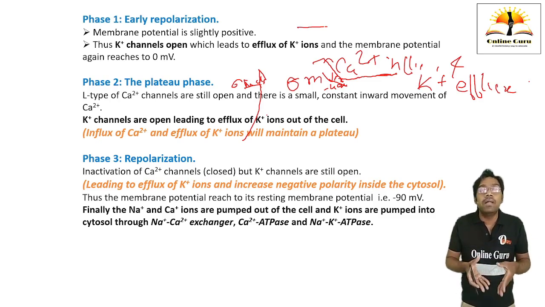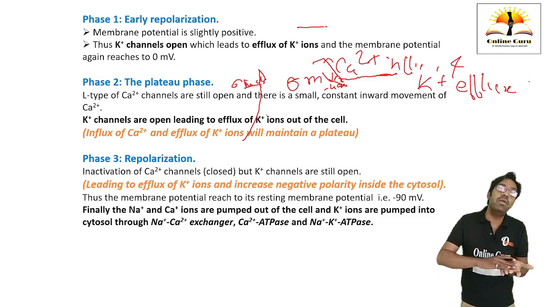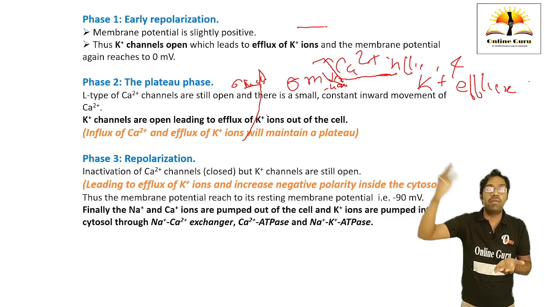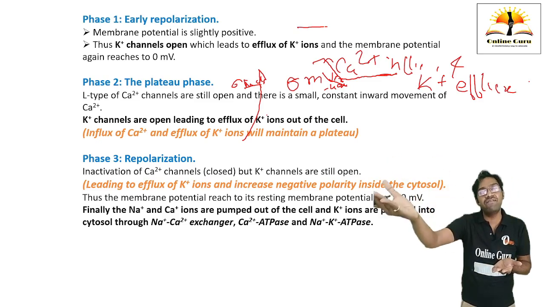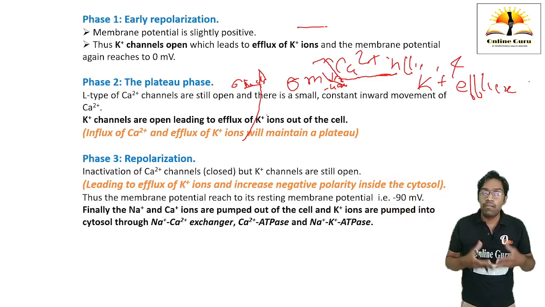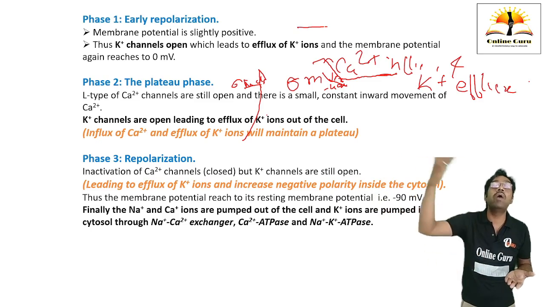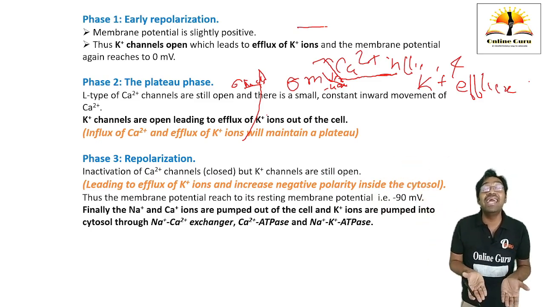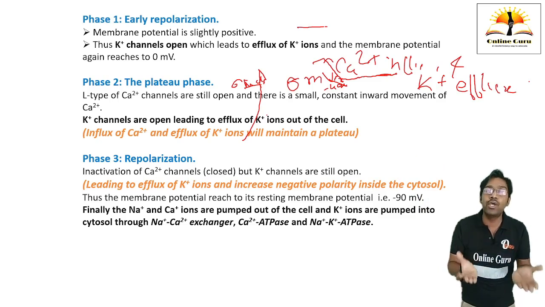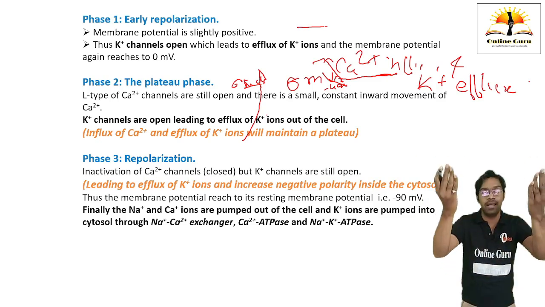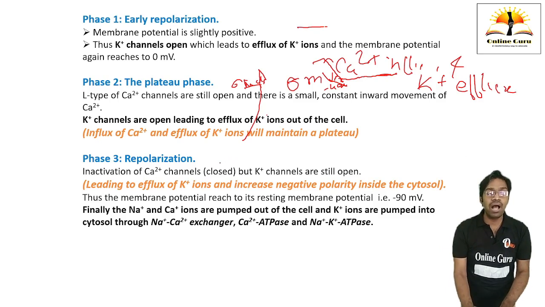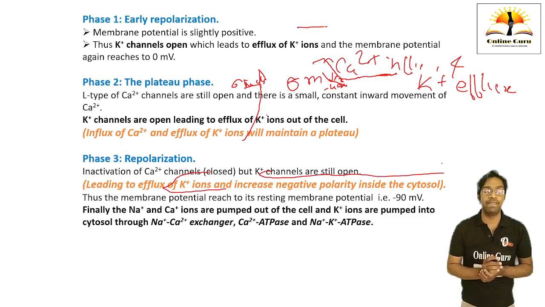Then what will happen? The potassium, as per concentration gradient, will move from inside towards outside, from the cytosol to the ECF. Potassium's net positive charge is going outward, so it is going to increase the negative polarity inside the cytosol. अंदर negativity बढ़ जाएगा क्योंकि positiveness बाहर चला जा रहा है. ठीक है? तो इसमें क्या होगा? The potassium efflux is going to increase the negative polarity in the cytosol.